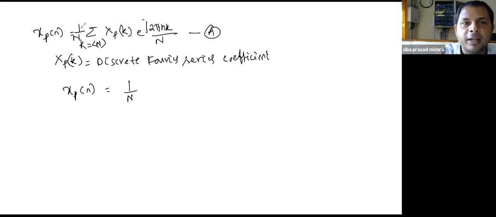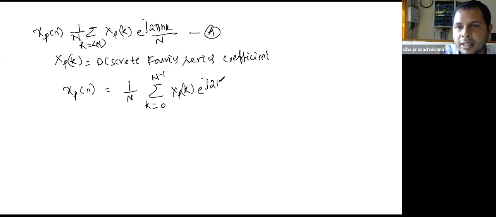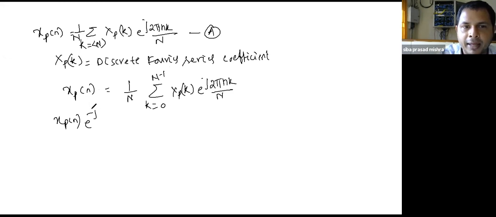If you want, you can also not consider this 1 by N; just taking 1 by N is correct, and if you don't want to take it, you can remove it, that is also correct. So x_p[n] equals 1 by N summation of k from 0 to N minus 1 X_p[k] e to power j 2 pi nk by N. Let me multiply this x_p[n] with e to power minus j 2 pi nl by N.